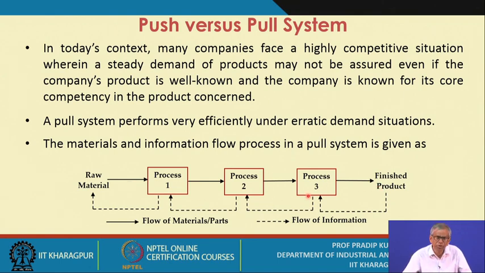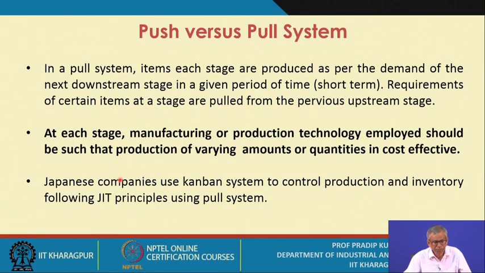This logic you follow at all the production stages, down to the upstream stage, that is, the first stage, the raw material stage, in a typical repetitive manufacturing system.